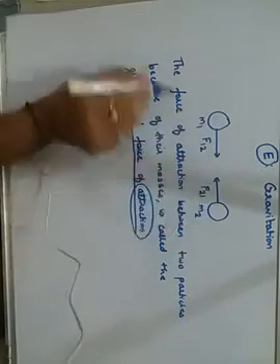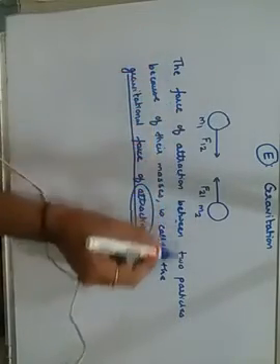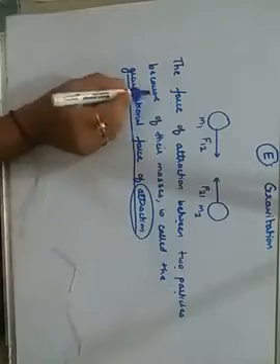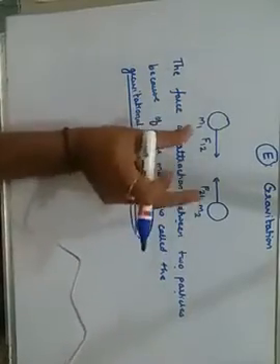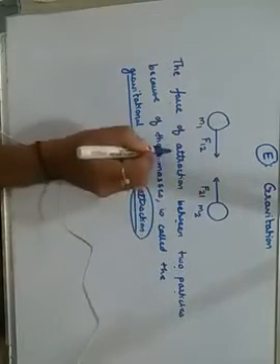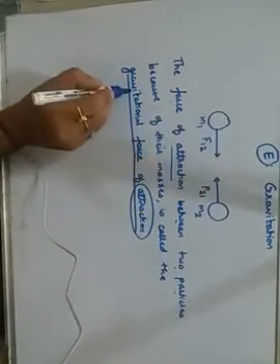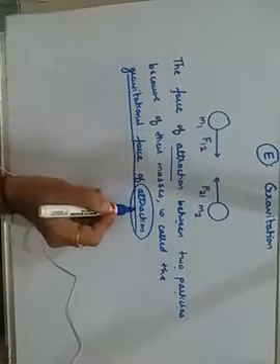So here what we have studied is a definition of gravitational force of attraction. For each and every particle, there is a force of attraction between two particles. Why? Because of their masses. Because of their masses, they always try to come closer to each other. That is, there is an attraction. That's why it is called a gravitational force of attraction.